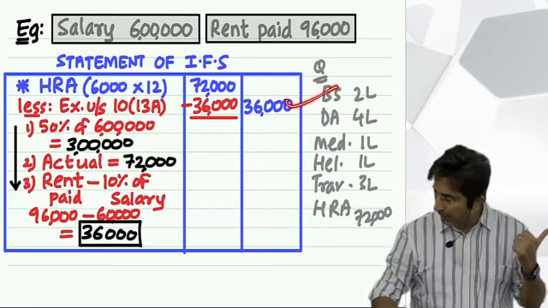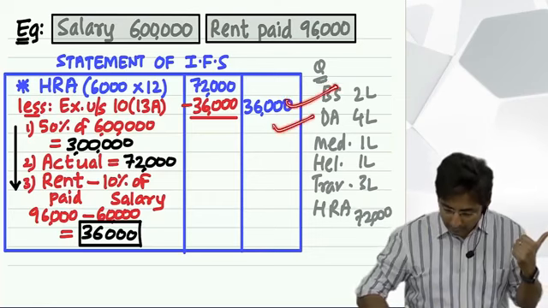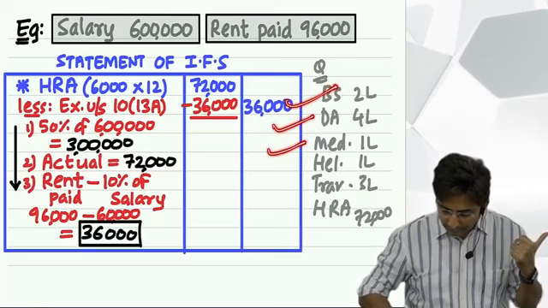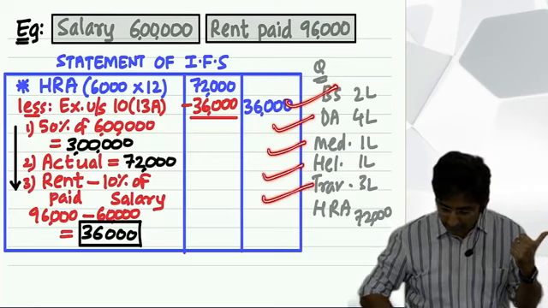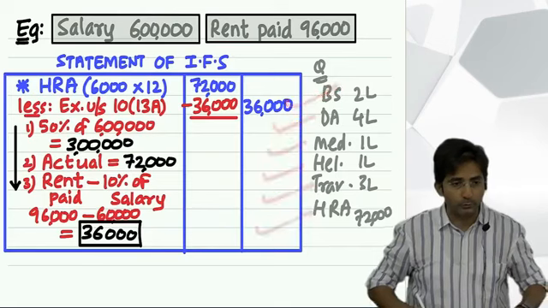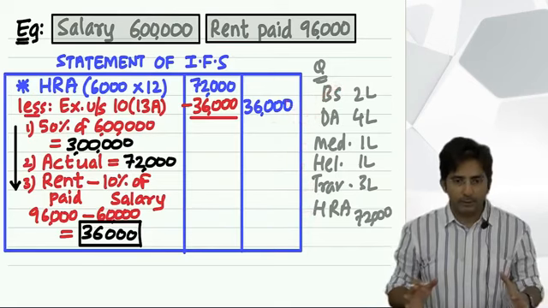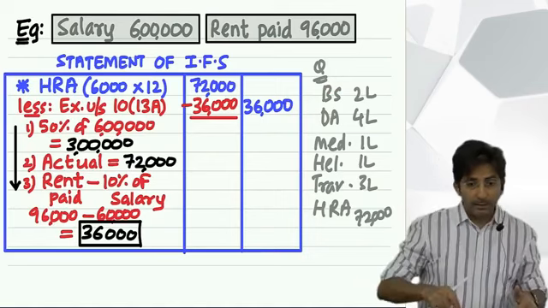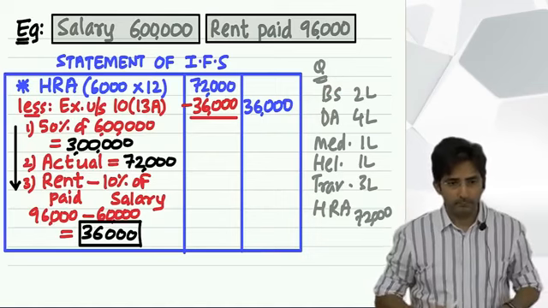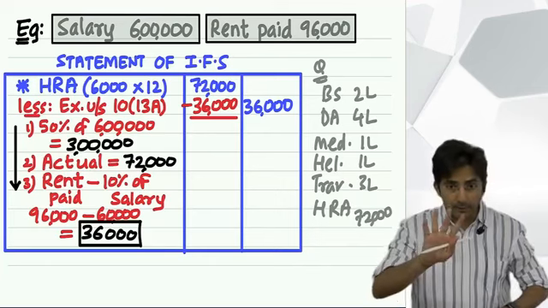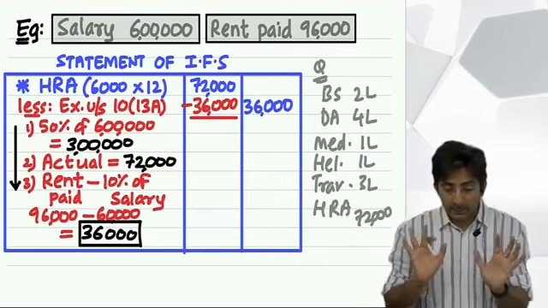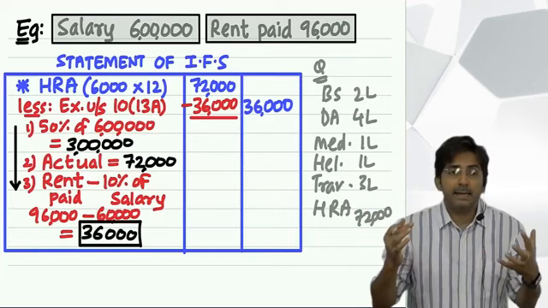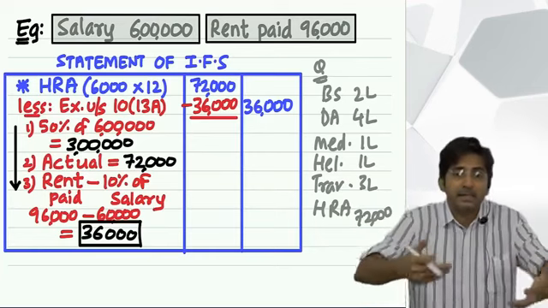Basic salary 2 lakhs, dearness allowance 4 lakhs, medical allowance 1 lakh, helper allowance 1 lakh, traveling allowance 3 lakhs, house rent allowance 72,000. So as an employee you are getting so many things in your salary. But in the formula, everything will not come. The reason I will tell you, have patience. Right now just realize one thing, that as an employee you get so many things in salary.